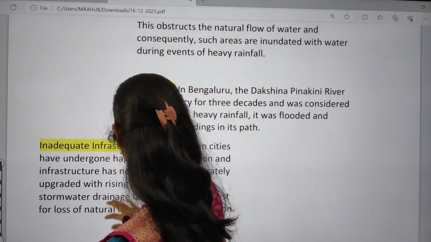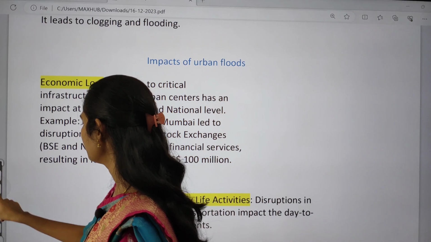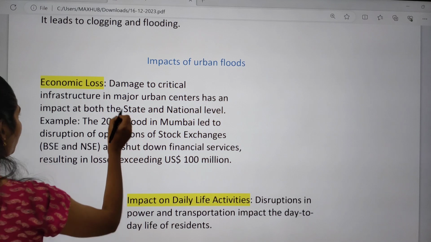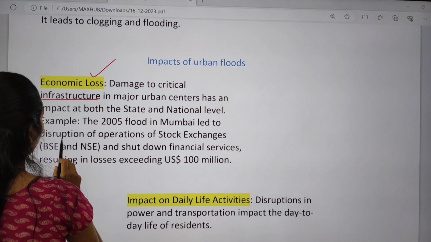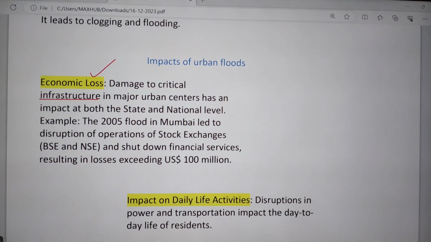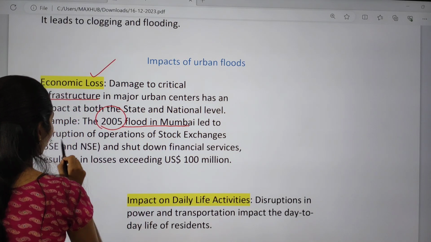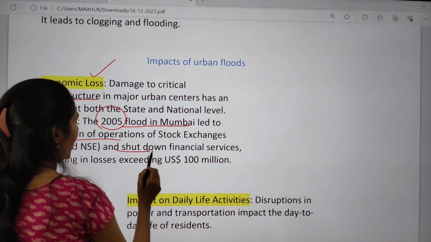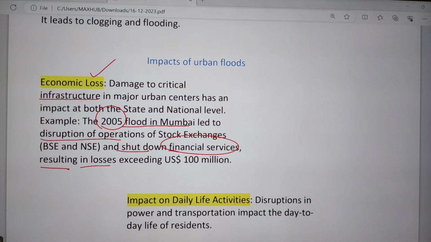And now let us see the next one, that is impacts. So what will be the impacts? What happens if there are floods? Economic loss. Yes, because of this heavy rainfall and floods, there is damage to critical infrastructure, which will impact both the national level and the state level. For example, the 2005 flood in Mumbai led to disruption of the operations of stock exchanges, shutdown, and finally disruption of financial services, resulting in losses exceeding $100 million because of the Mumbai floods.